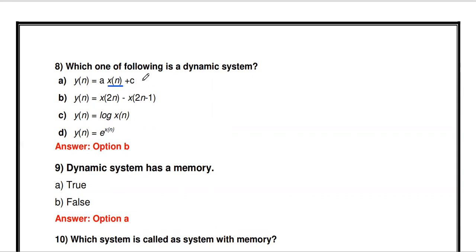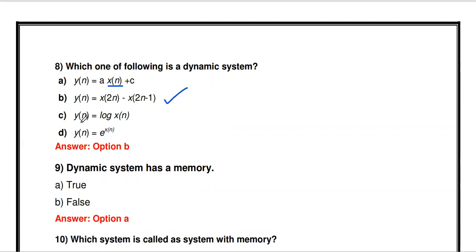So this is static. Second equation, y of n equal to x of 2n, x of 2n minus 1. So x of 2n means it's a future input. This is also future input. So it's dynamic.